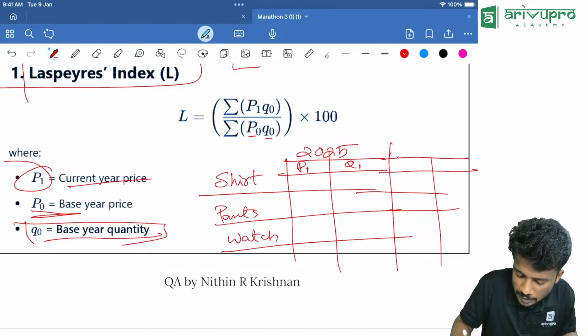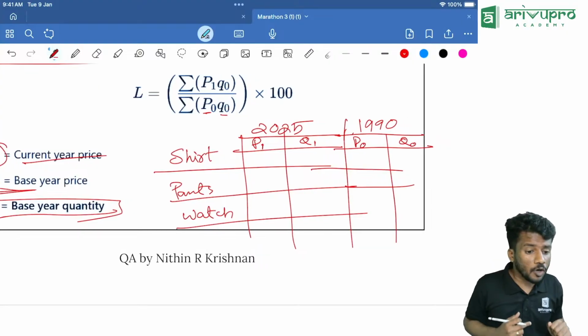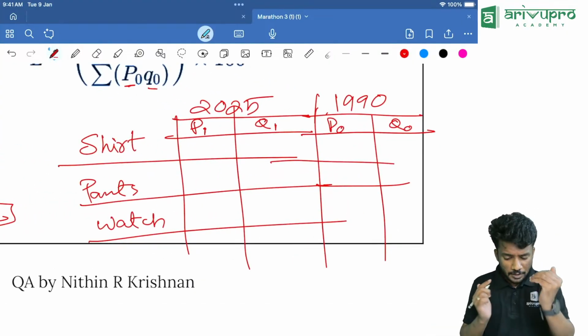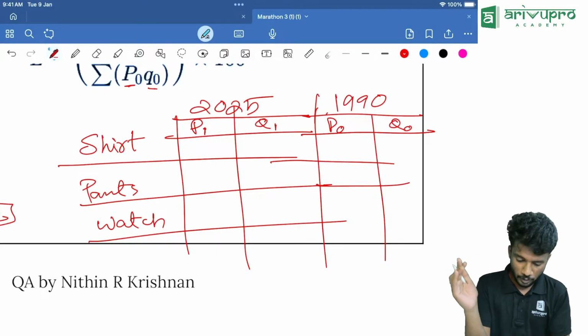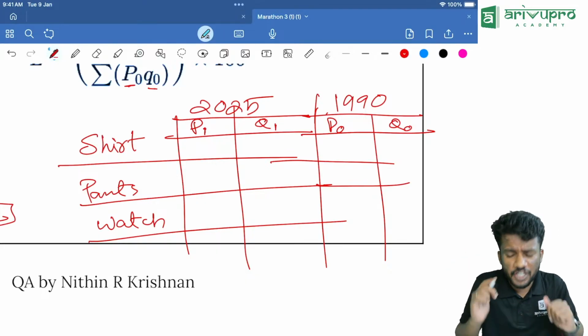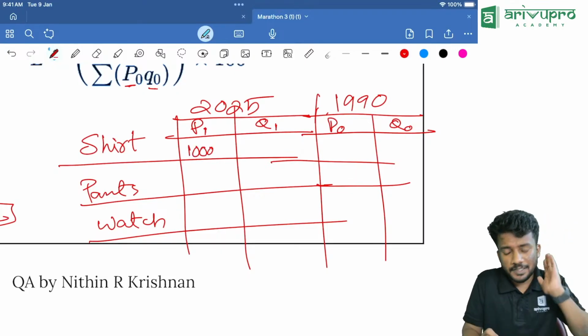Similarly, let this be 1990, and price P0 and quantity Q0 are mentioned over here. Now look here. The shirt price in 2025, I mean the current year price, that is P1, let it be 1,000 rupees.